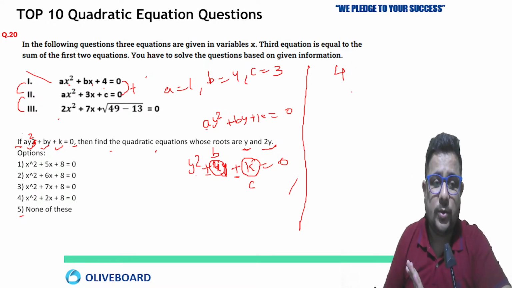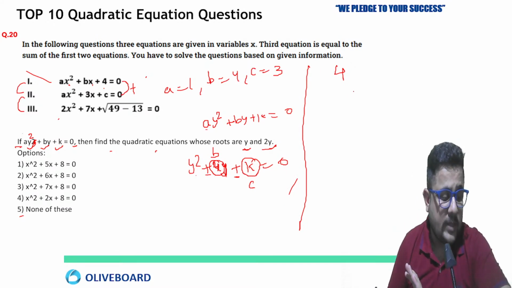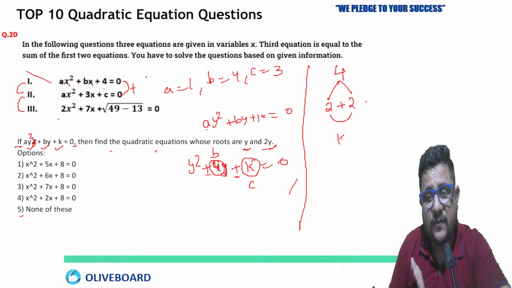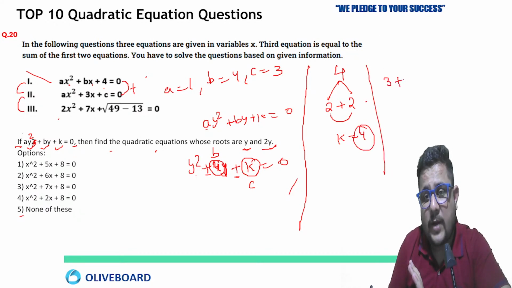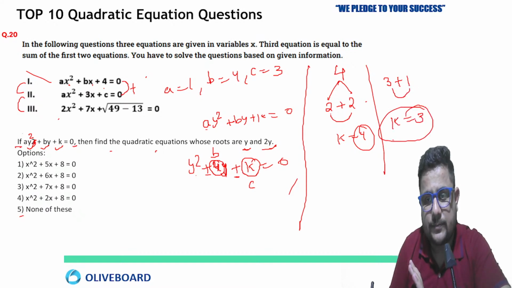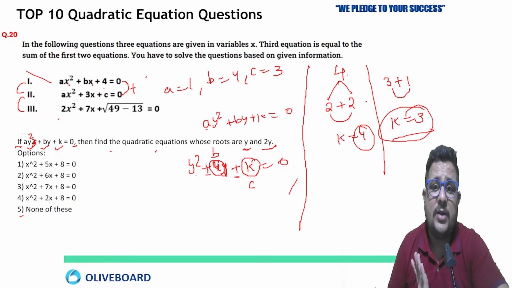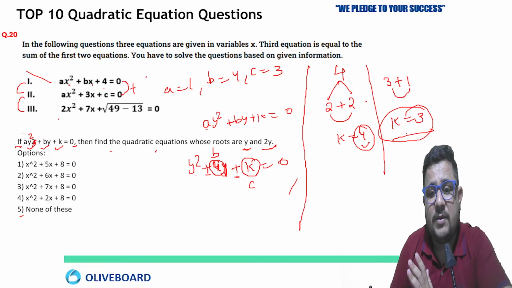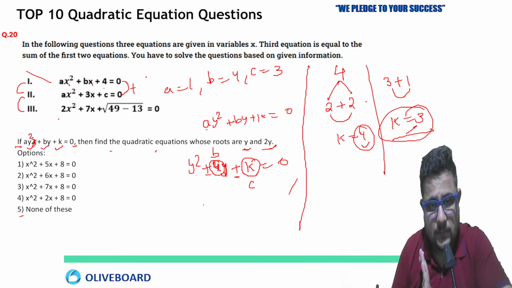I am directly telling you how you can do that. One factor is possible, like what? 2 plus 2, 4. So 2 into 2 equal to 4, means the possible value of k is going to be 4 in this case. Then 3 plus 1, 4. 3 multiply 1, so k is going to be 3 in that case. Okay, these are the two possible values. Any other? 4 plus 0, no. That we can't keep, because 4 into 0 means k will be 0 in that case. So 4 and 3 we will keep here. So two cases possible, right?